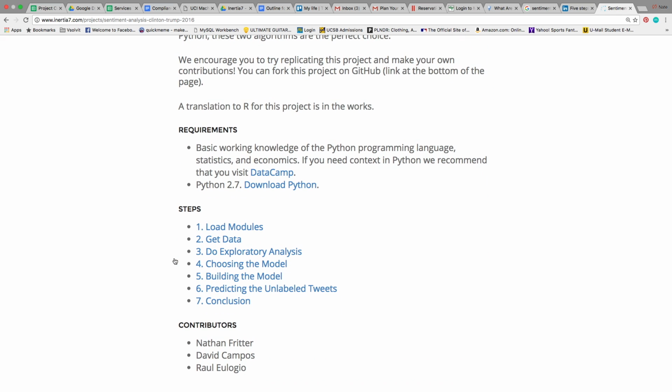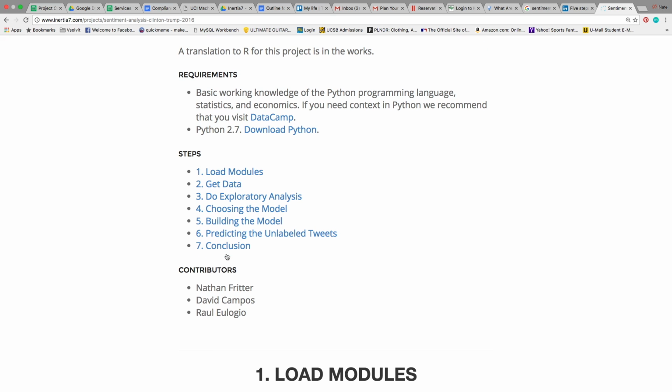And of course, this is an unfinished project, always trying to work on it, make it better. I would love it if you're interested to replicate it, make your own contributions. The GitHub will be at the bottom, and a translation to R is in the works. Now, for this project, you're going to need basic knowledge of Python, statistics, economics. There are all these links we've provided for you here for Python, for learning all these things, and then here are the steps that I'm going to take you through right now.